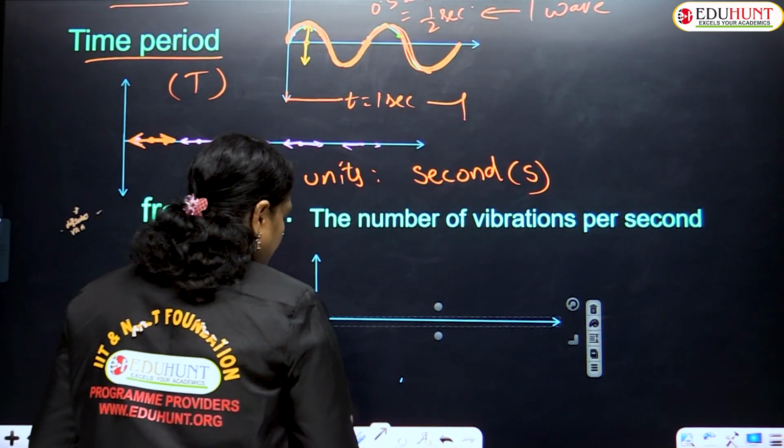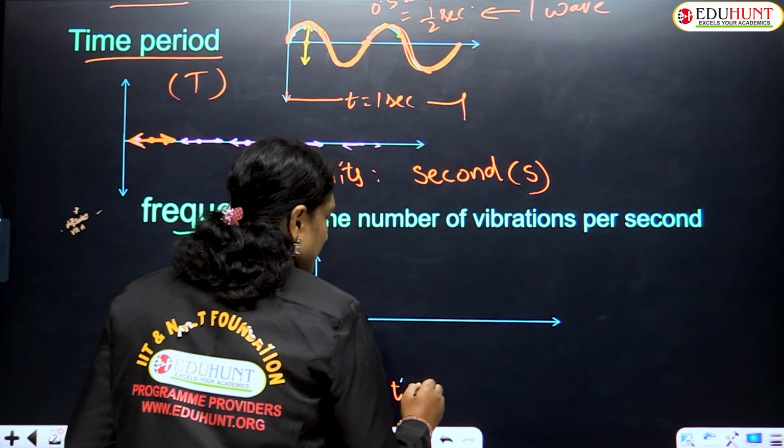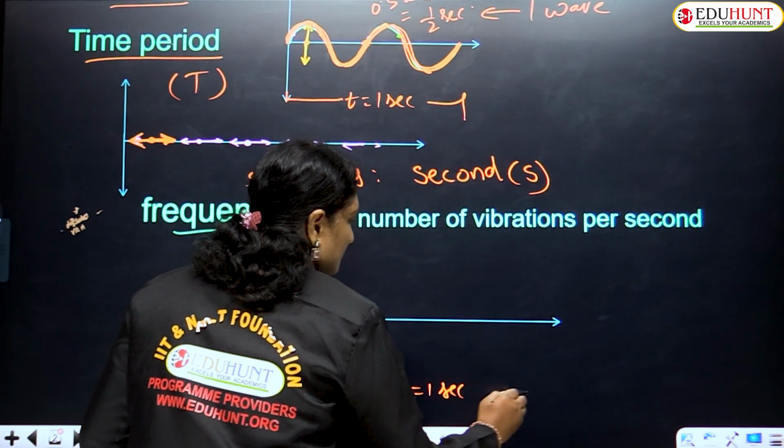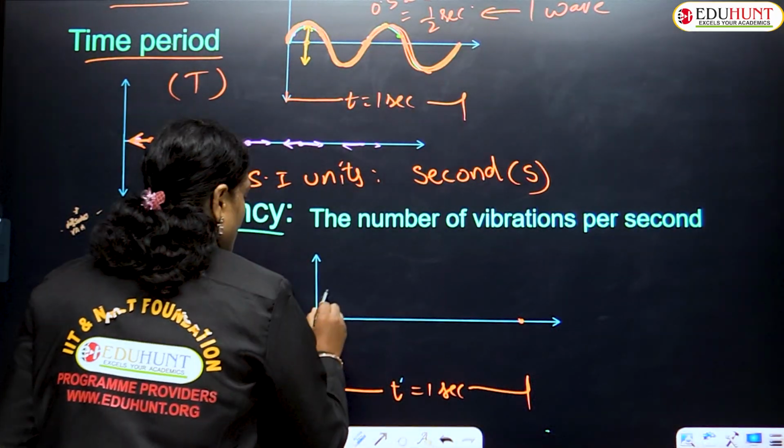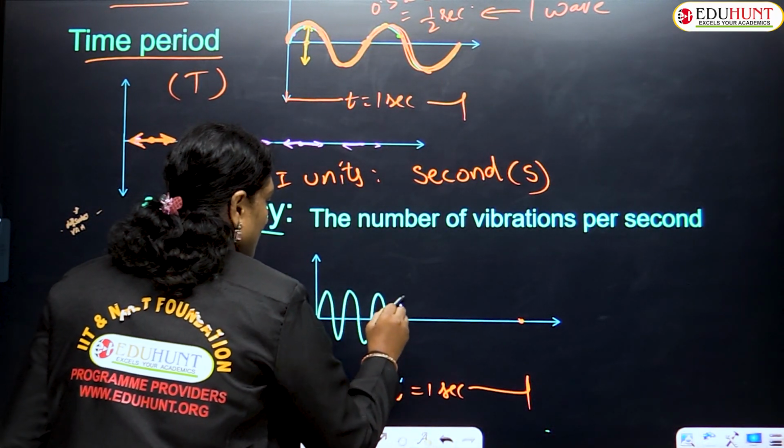Again for the same time, let this time be 1 second, children. From here to here, let us see how many waves are produced. Going up, down, up, down, up, down, up, down.